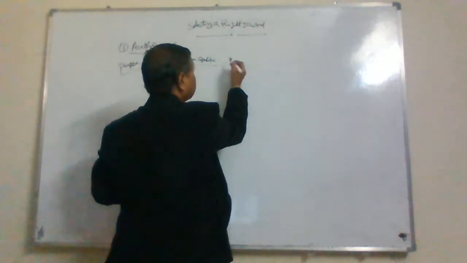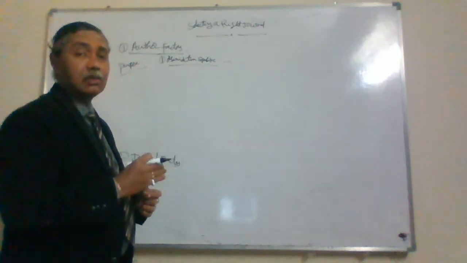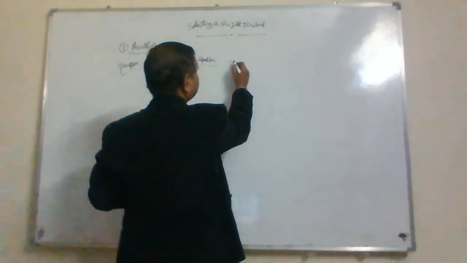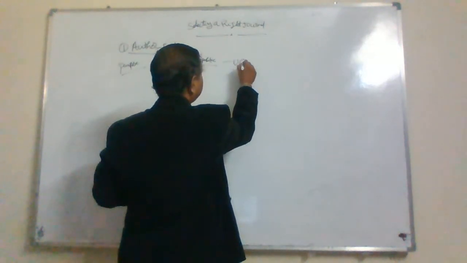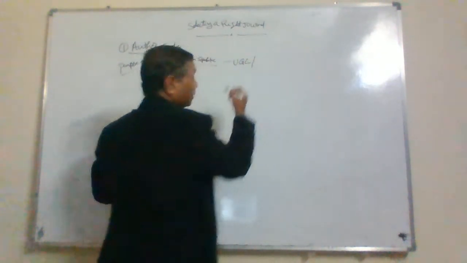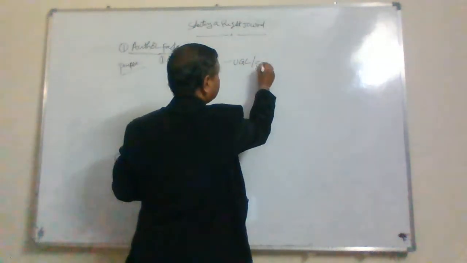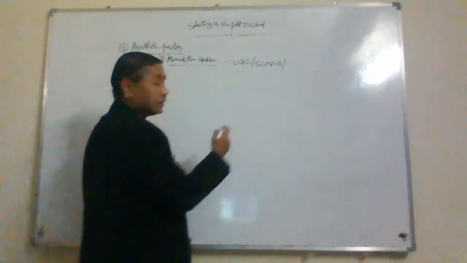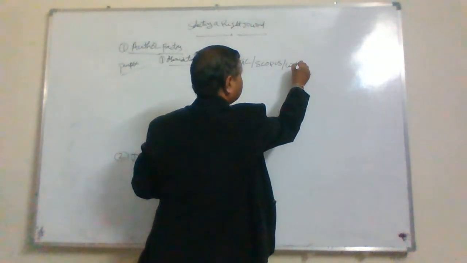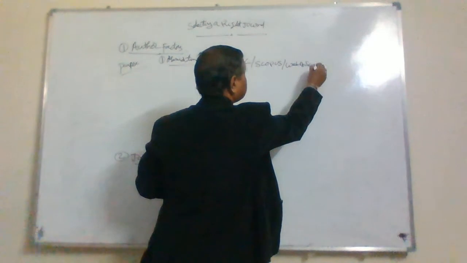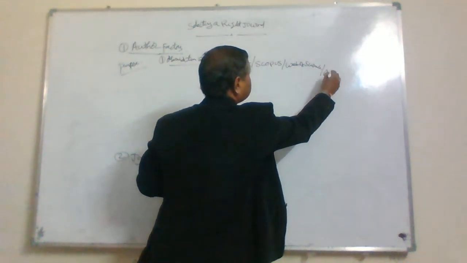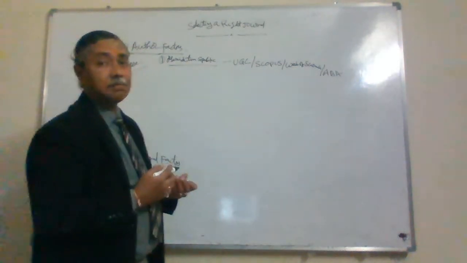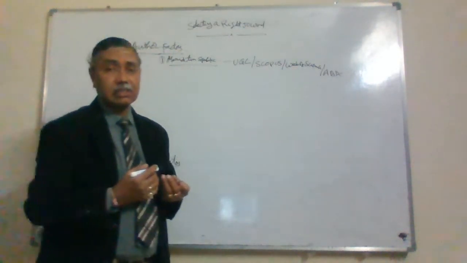If you take India, usually management discipline faculty publish in UGC list journals, Scopus indexed journals, next one is Web of Science, next one is ABDC, Australian Business Deans Council listed journals.